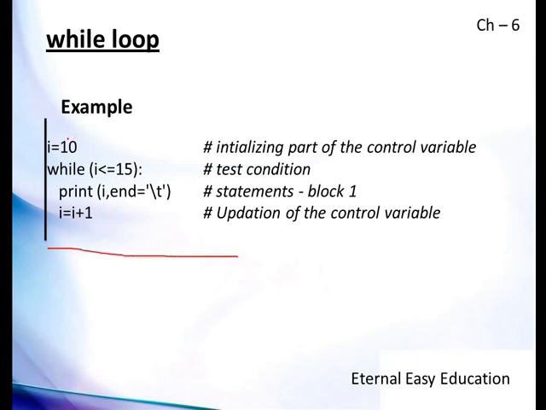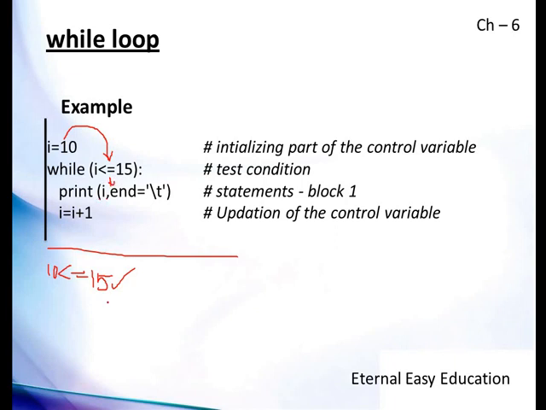So how will it execute? First initialization, then comes the condition checking. So i is 10. The condition is 10 less than or equal to 15. As the condition is true, it will enter into the while loop.